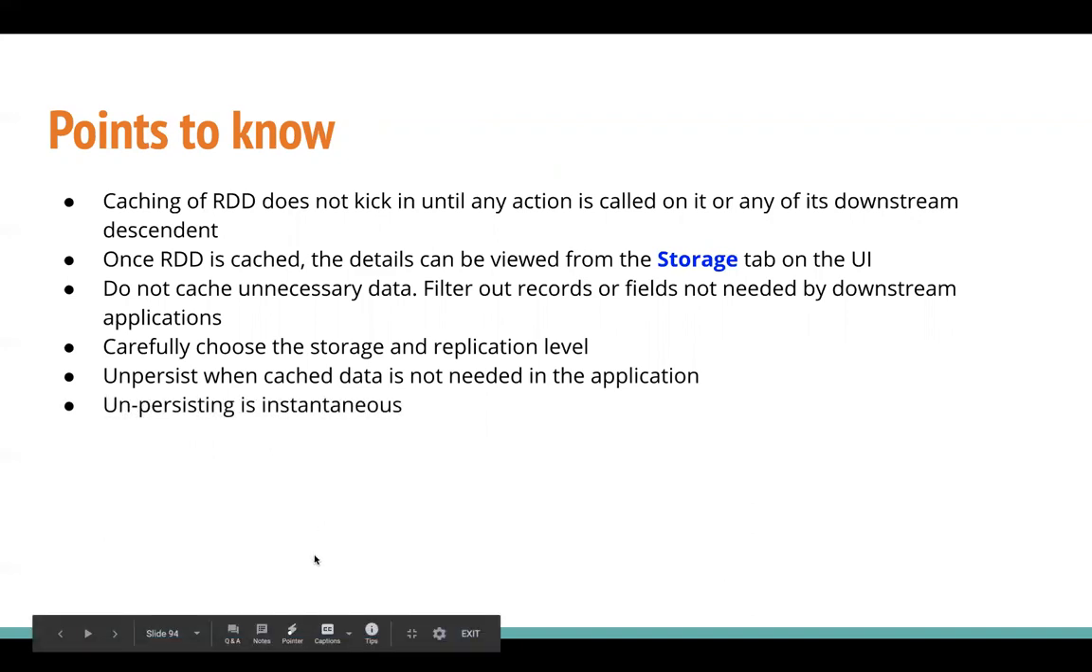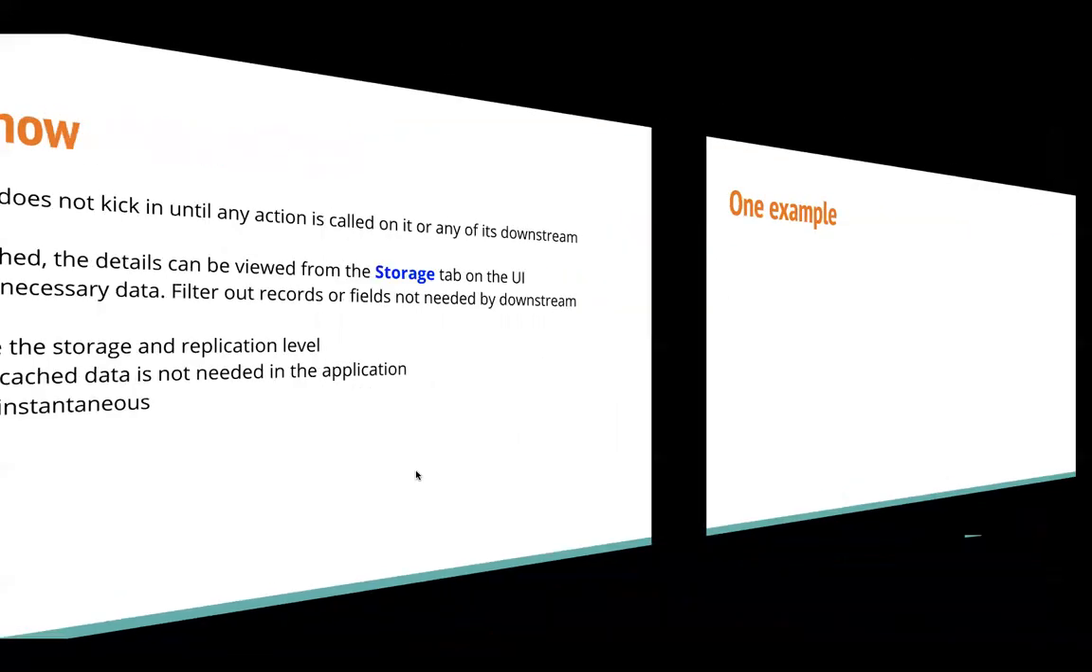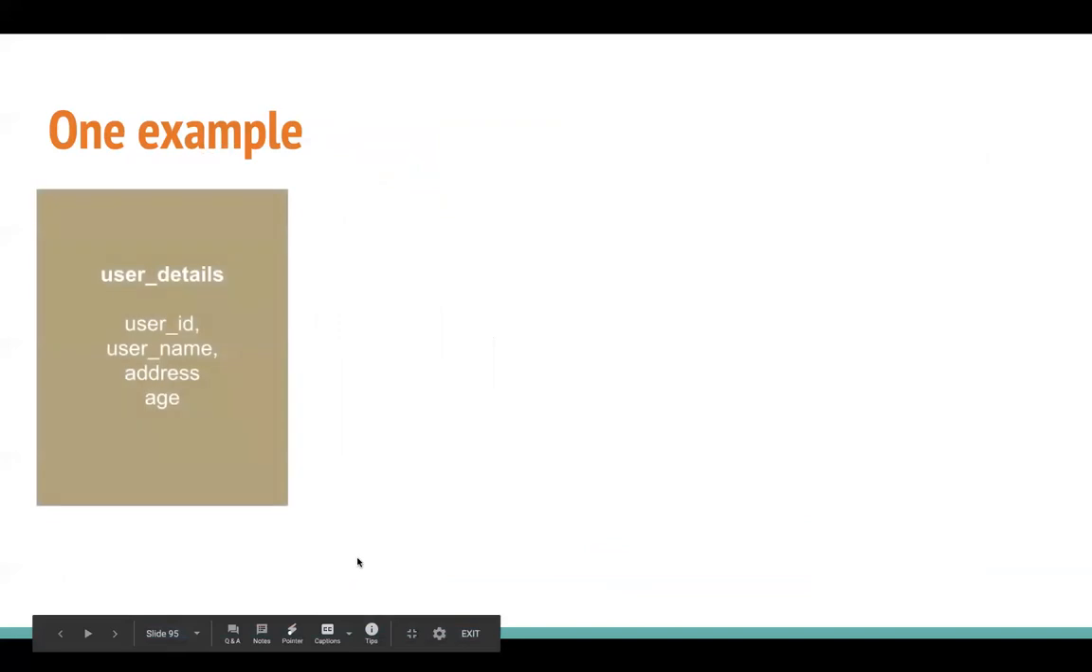Unpersisting, on the other side, is instantaneous. So the moment you call unpersist, it's going to act immediately, and that cached RDD is going to get removed from the memory. Let's talk about one example of one use case of caching. So let's say we have a user details file, which is a bigger file, and it contains mostly static information about what is the user ID, username, address, and age of the user. It's going to get updated less frequently, once every day.